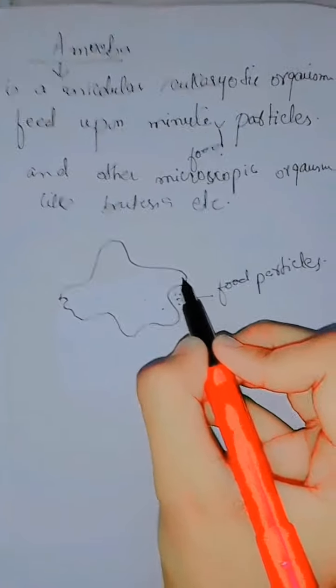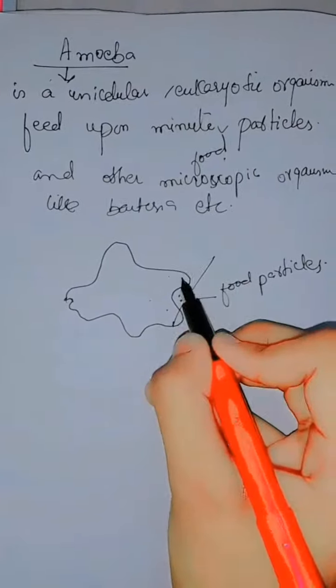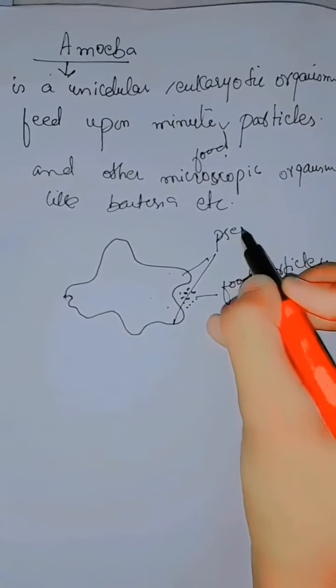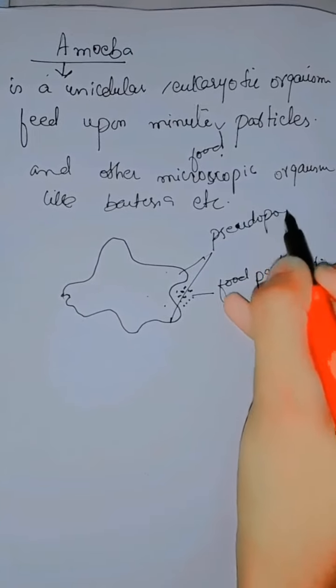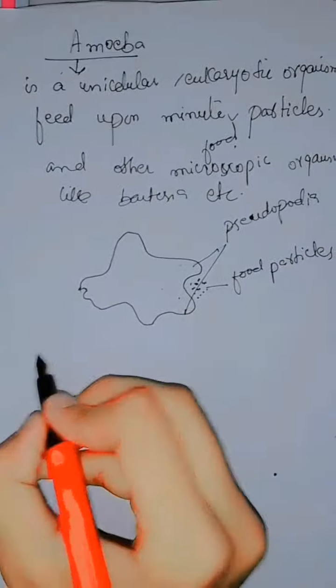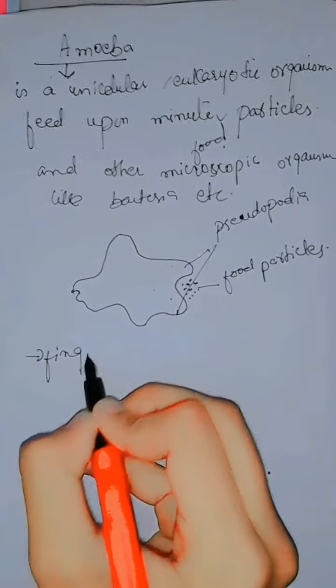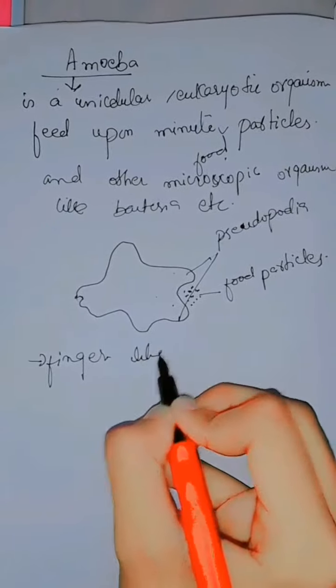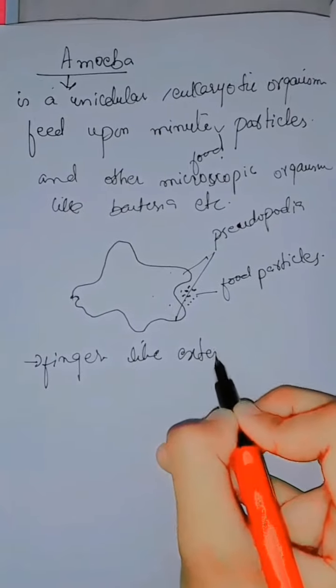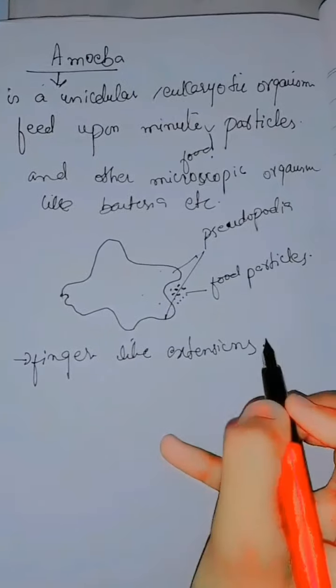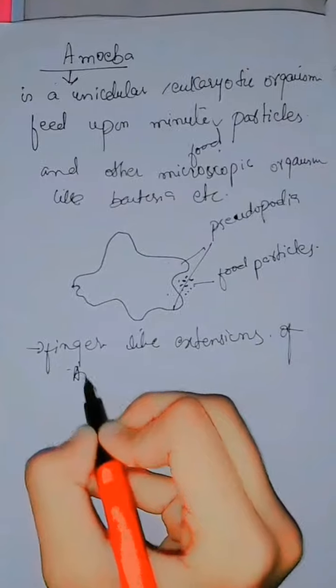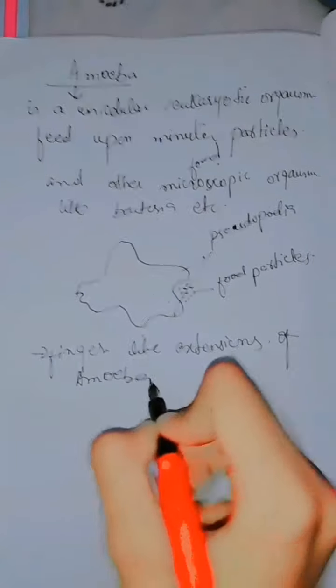Pseudopodia are basically finger-like extensions of amoeba, means of cytoplasm.